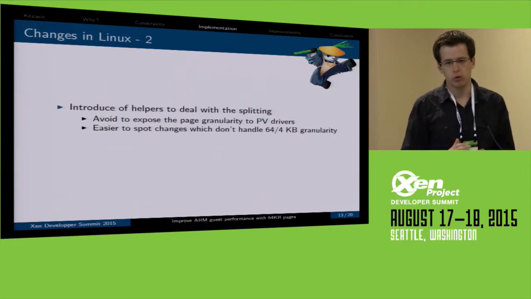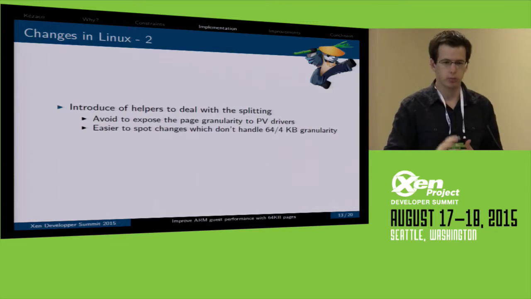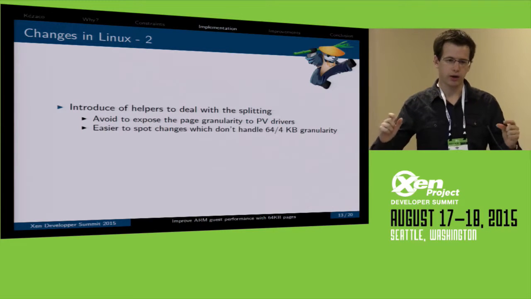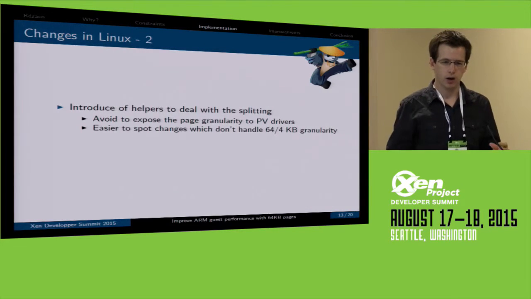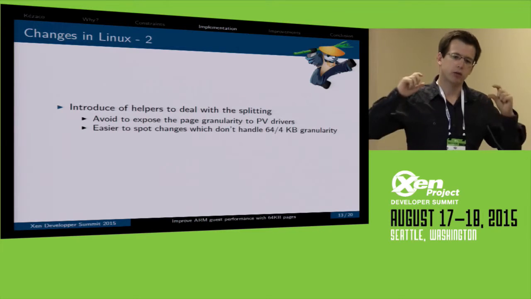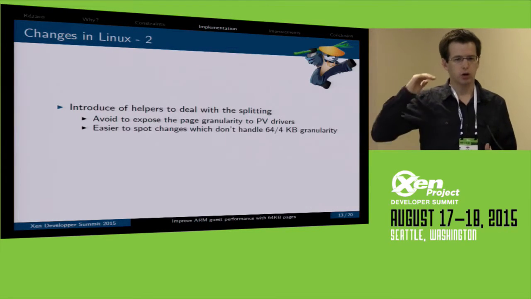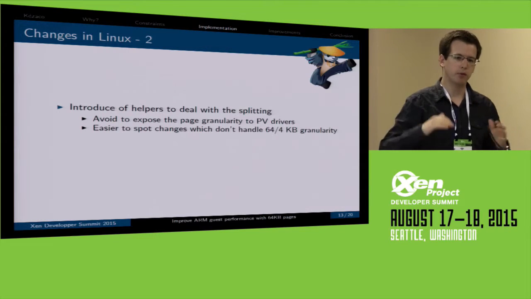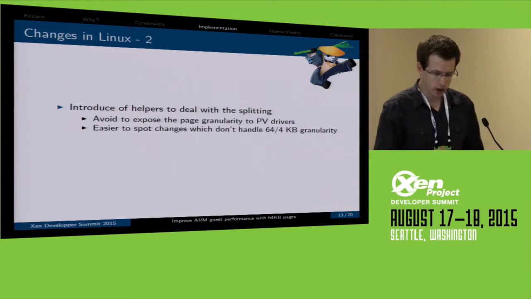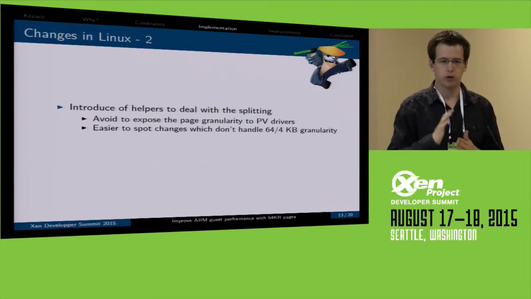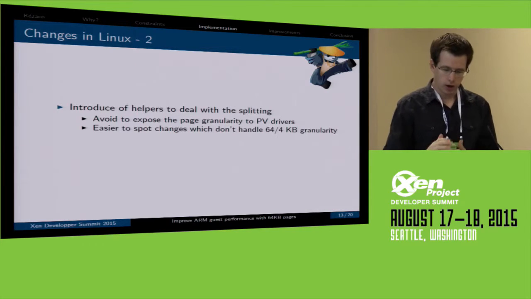So we decided to avoid exposing the Linux page granularity to the PV driver. What the PV driver will do is use helpers to say, I want to give access to this domain, the whole page. The helper will just break the page into 4K pages and call a callback, so the PV driver will be able to create the request. It's easier to spot if there is any use of Linux page granularity in the PV drivers.